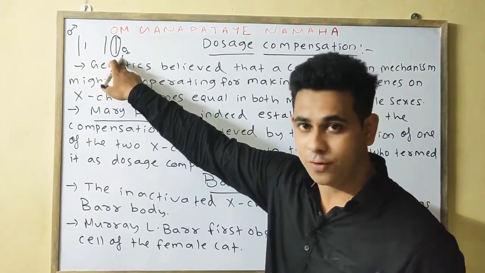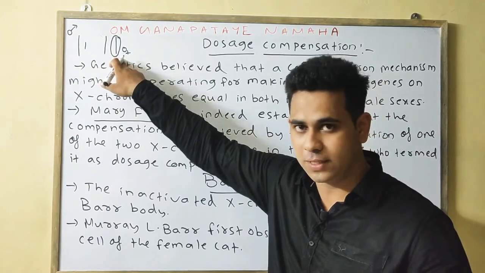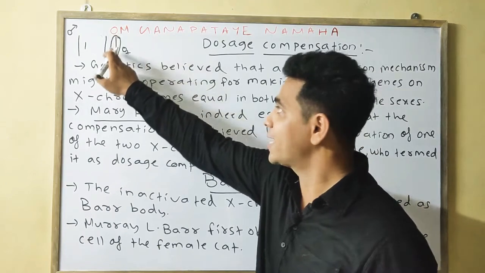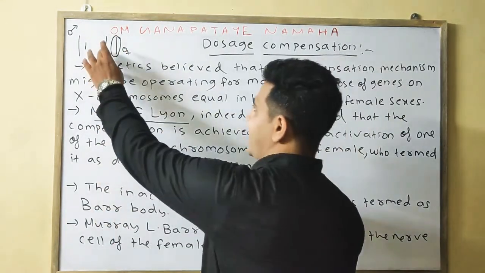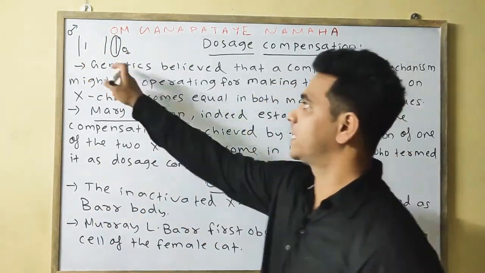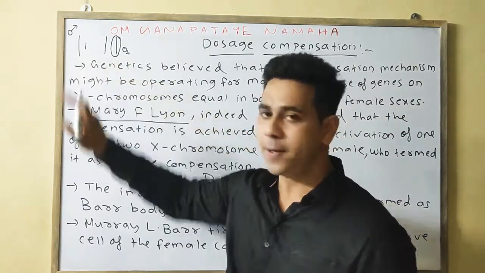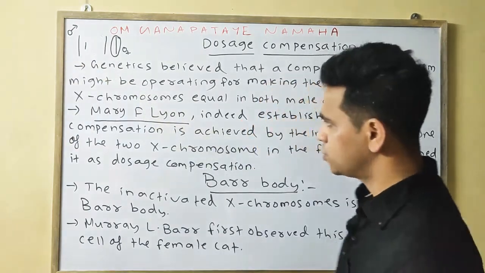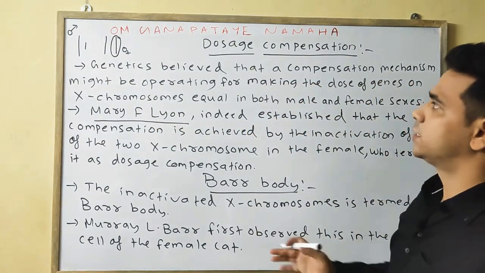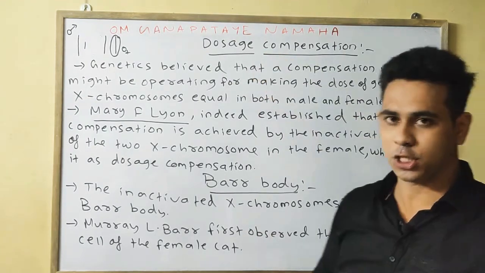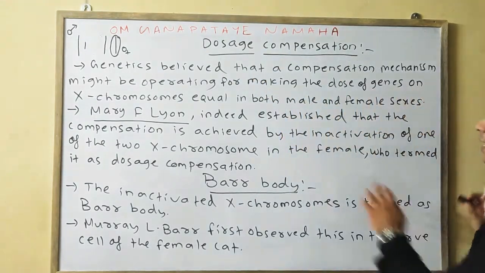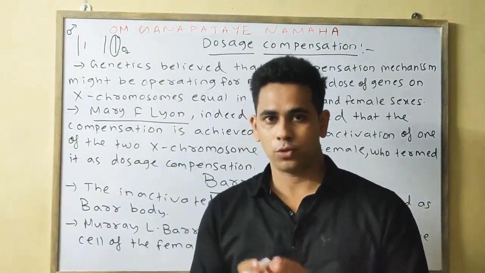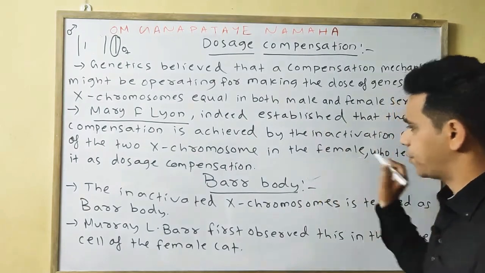So in female it should be a higher dose of genes, but when one X gets inactivated and only one X remains activated, the dose of genes becomes similar to the X chromosome in the male. This mechanism is known as dosage compensation, which was first established and termed by Mary F. Lyon, and this inactivated X chromosome is nothing but the Barr body.